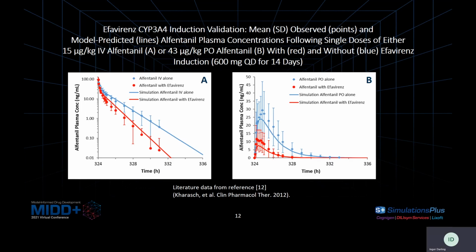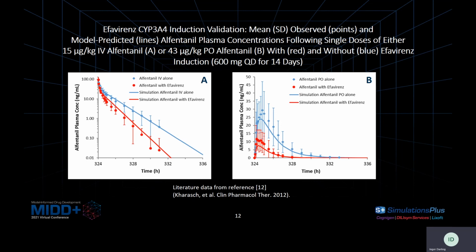And the utility of the model to predict efavirenz CYP3A4 induction potential was further validated for alfentanil with and without 14 days of efavirenz induction. And literature studies were available for this interaction both after oral and IV administration of alfentanil. So for this, efavirenz was administered as 600 milligrams daily for 14 days, again, to achieve the enzyme induction.